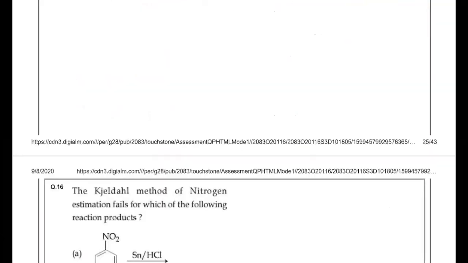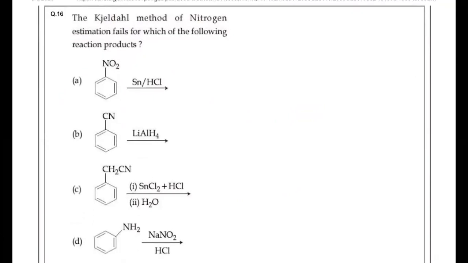Next, given: Zeldol's method of nitrogen estimation fails for which of the following reaction products? So you know Zeldol's method fails for compounds where nitrogen is in the ring. It fails with the nitro derivatives. It fails with azo coupling groups. So just check the options. In the first case, first you write down the product, then you will be able to decide. So this is aniline. This can be estimated from the Zeldol process. Here it will be a primary amine, CH2NH2. This can also be estimated by Zeldol's method.